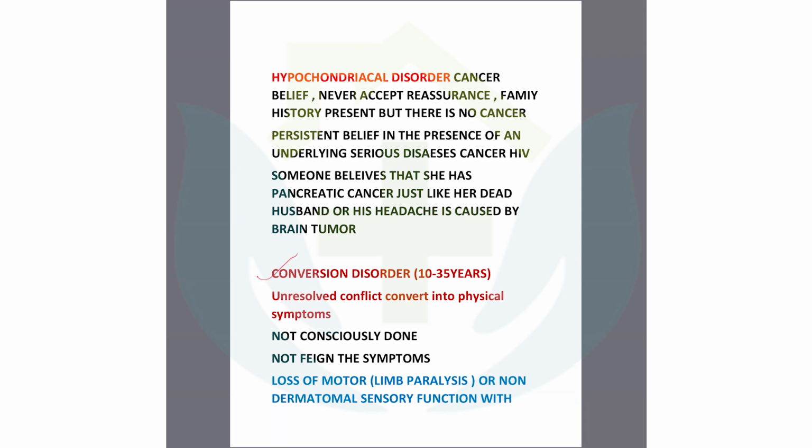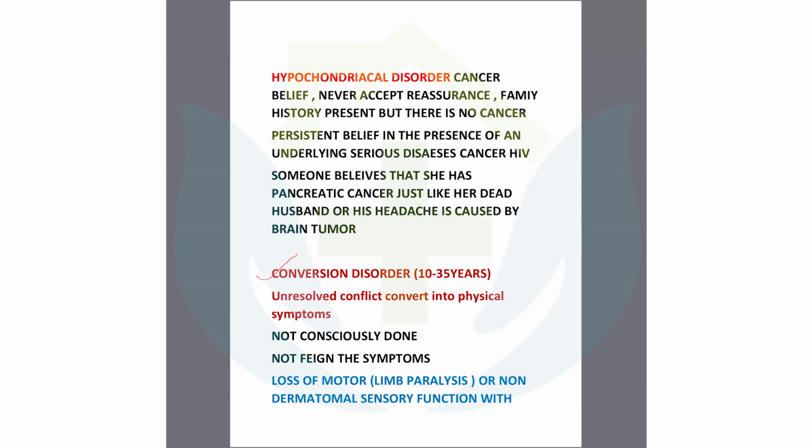Conversion disorder is a rule of exclusion actually in the scenarios, because they will give this question with paralysis like a stroke and any other neurological lesion. This is one of the disorders where you will find the patient paralyzed, limb weakness will be there, and he is not malingering or consciously pretending that he has this loss.